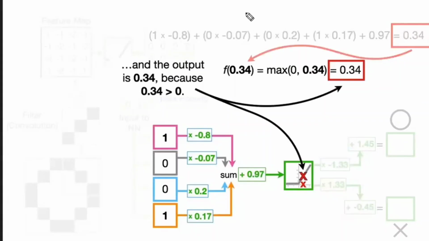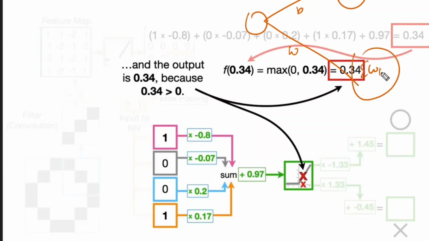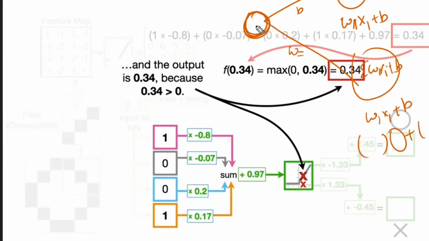Now from this, we have one more step. Here the weights are there, along with the bias. Now what are you going to do? Sigma Wi Xi plus B, for this neuron and for this neuron. How many neurons are there in Xi? One neuron. So it is W1 X1 plus B, and here also W1 X1 plus B. The W value is already fixed, the B value is also fixed. The only value you require now is the X value.